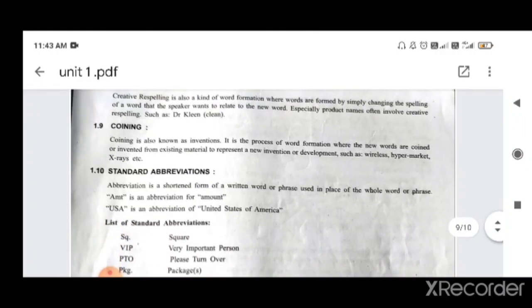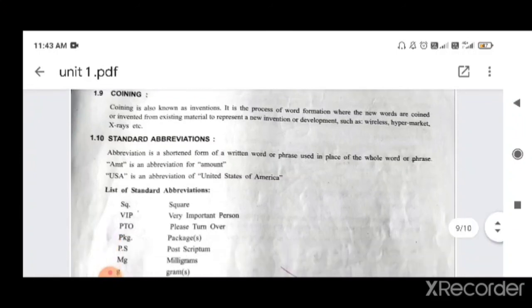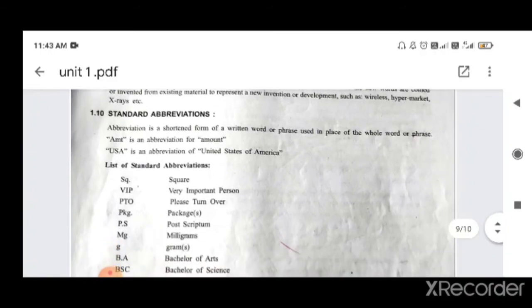Okay, coining, okay, so you are coining a new word. Okay, you give a completely new word, because the existence of such a thing was not there earlier, but now it has come into existence, so you have to name it, so you are giving a new word. Standard abbreviation, that you know, okay, because you are using that. For that you have to read abbreviations from net or books.